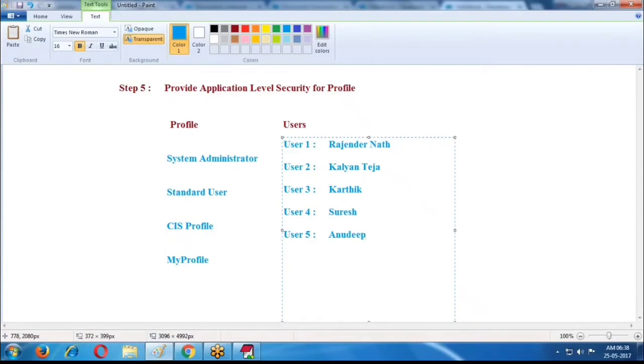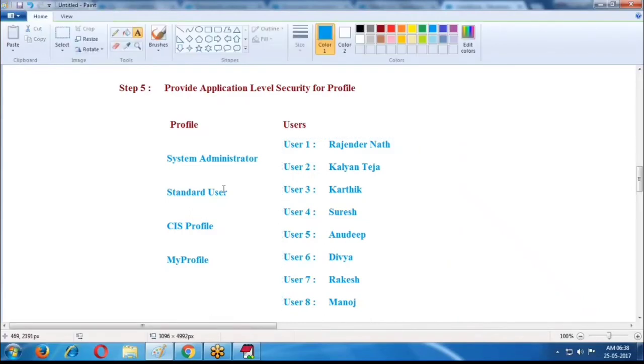User 6, Divya. User 7, Rakesh. User 8, Manoj.